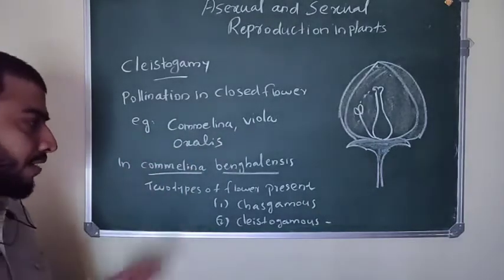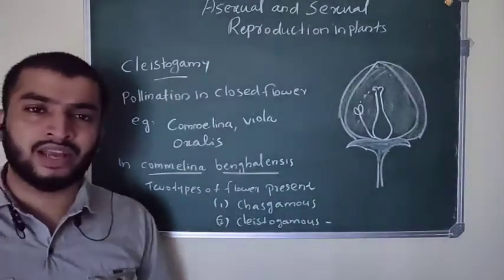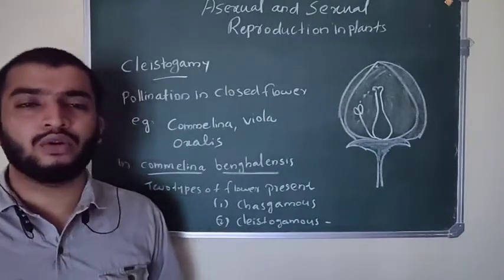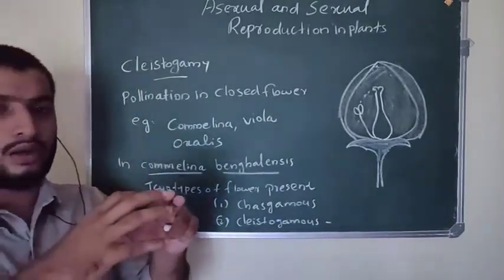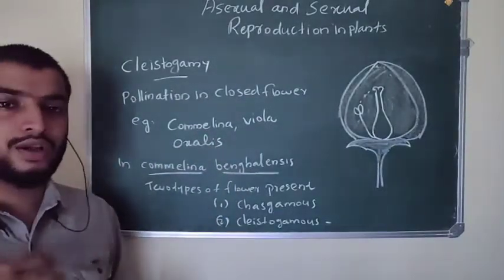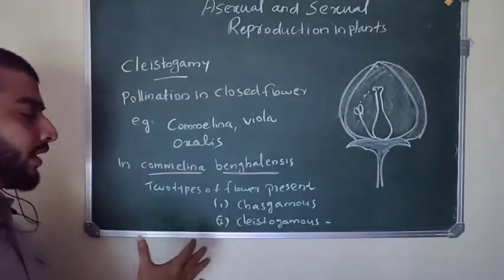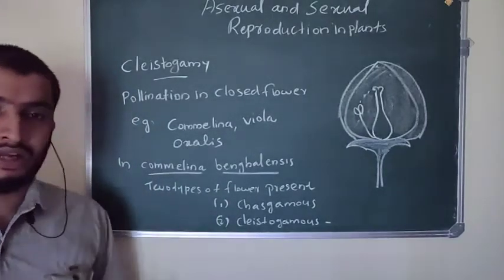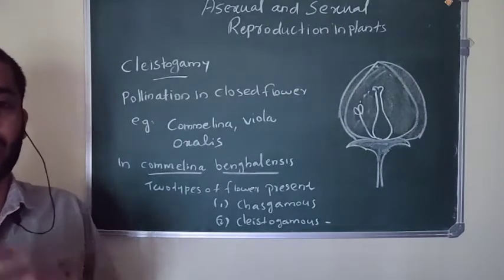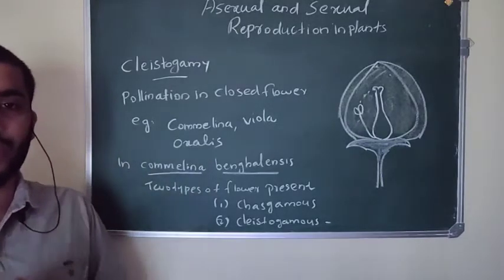In Camelina bengalensis, there are two types of flower: chasmogamous flower and cleistogamous flower. In chasmogamous flower, I told you the flower opens and the pollination takes place. That type of mechanism is called chasmogamy. Those flowers are called chasmogamous flowers. But what about cleistogamous flower? Cleistogamous flowers show cleistogamy. That means the flower is closed, and inside this flower self-pollination takes place.